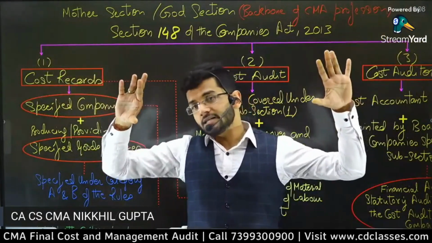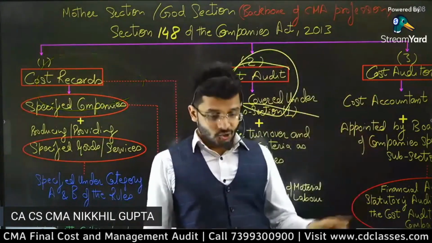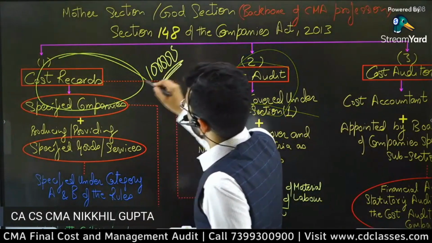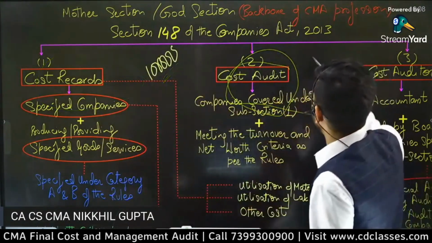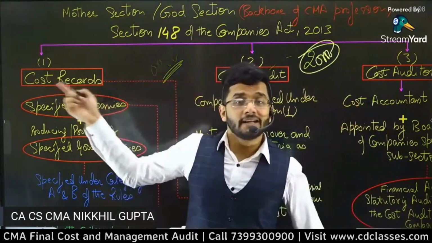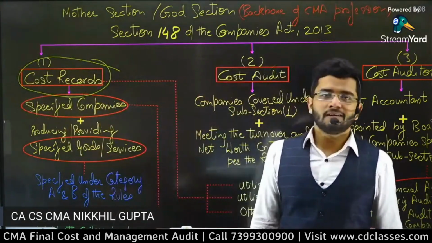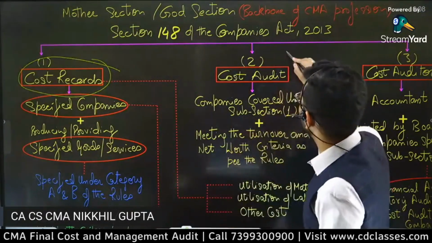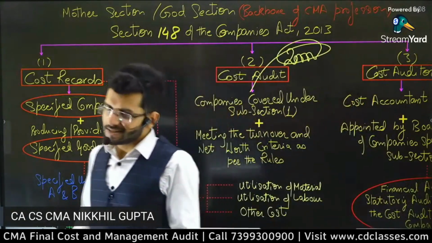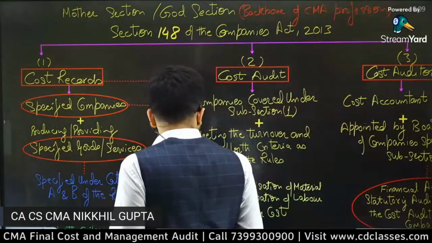In a nutshell, if 1 lakh companies are falling under the category of cost records, out of those only 20,000 will fall under cost audit, because the turnover and net worth criteria are different. Only a few of them will be categorized under cost audit. That is the linkage, the ratio, the connect between cost records and cost audit.